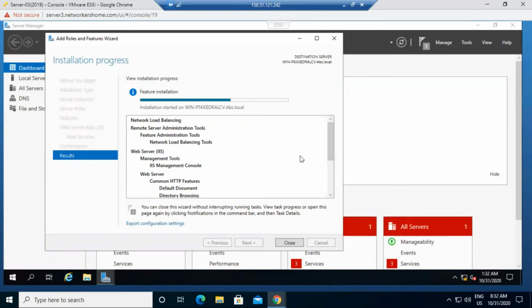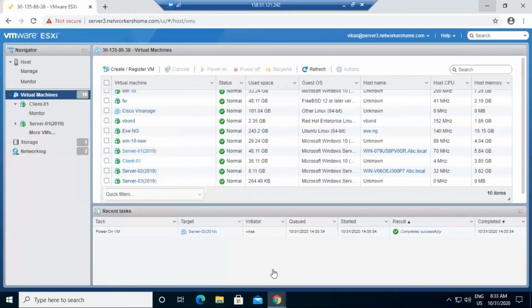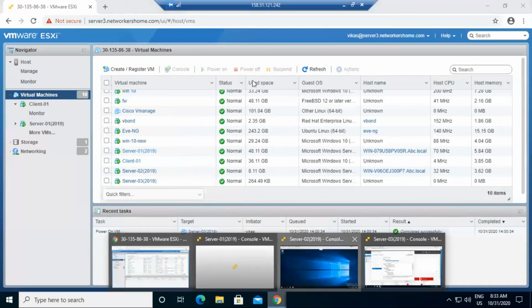Now, if you want to check whether my web server is properly installed or not, by default one web page is automatically configured in the web servers. I'm in server 2 right now.